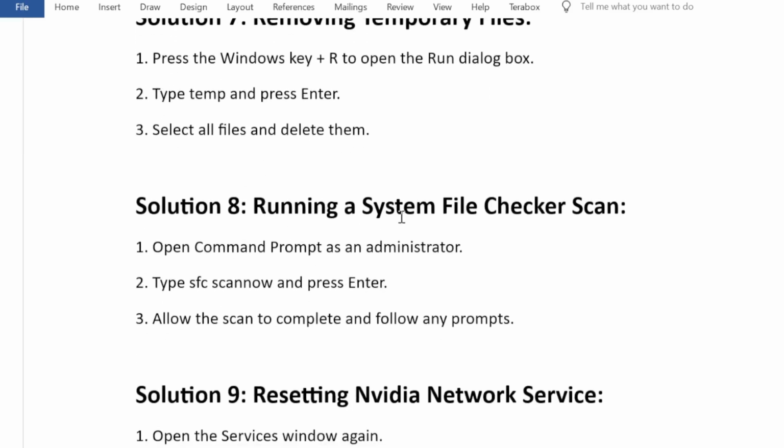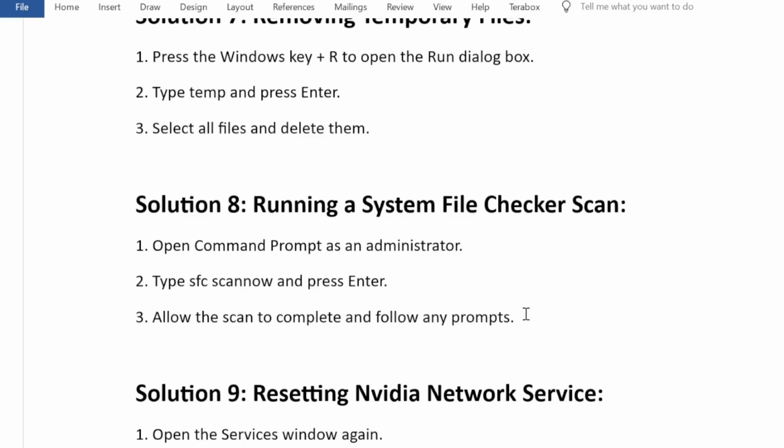Solution 8. Running a System File Checker scan. 1. Open Command Prompt as an administrator. 2. Type sfc /scannow and press Enter. 3. Allow the scan to complete and follow any prompts.